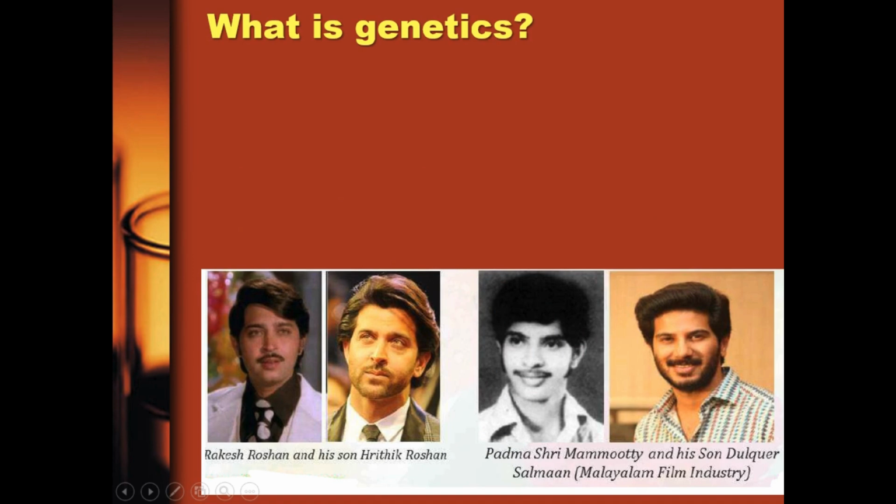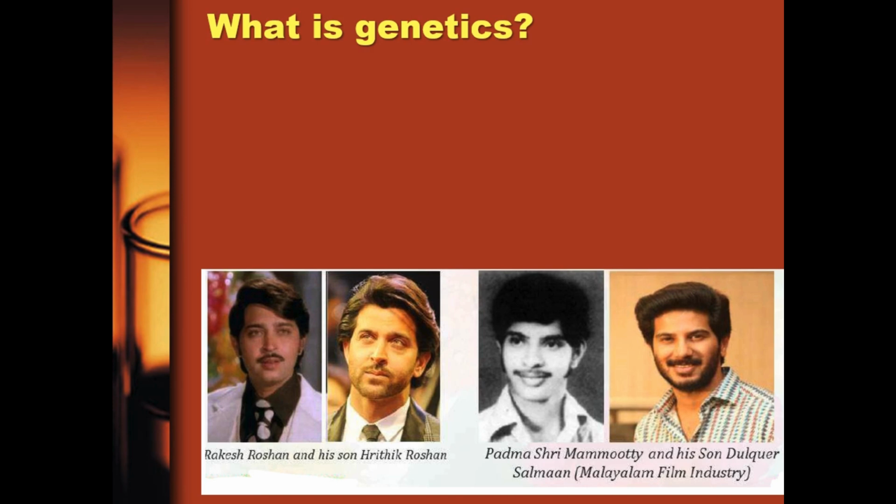Now look at the pictures of these gentlemen you have there on the screen. If you look at the first one, you can see it's kind of a father and the son, and the second one as well. If you look at these two pairs, you will see something they have in common, and that is the resemblance.